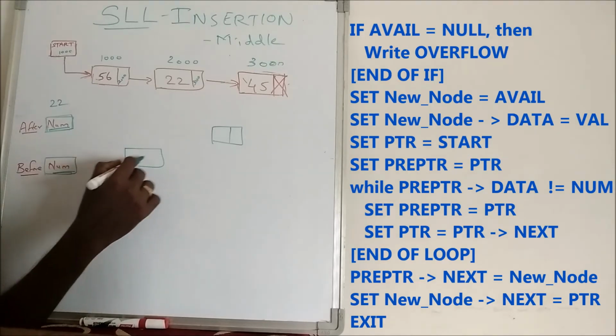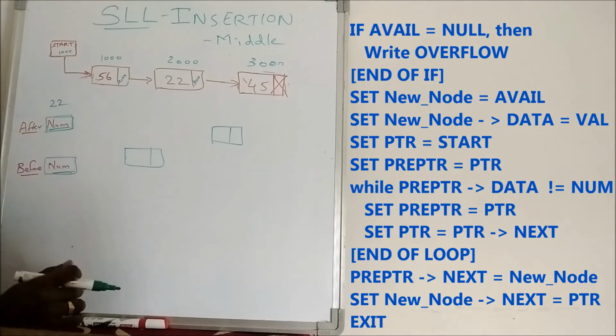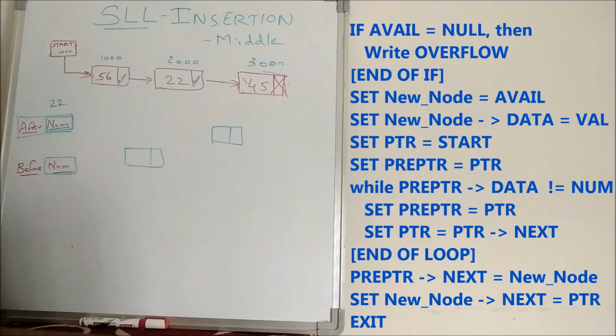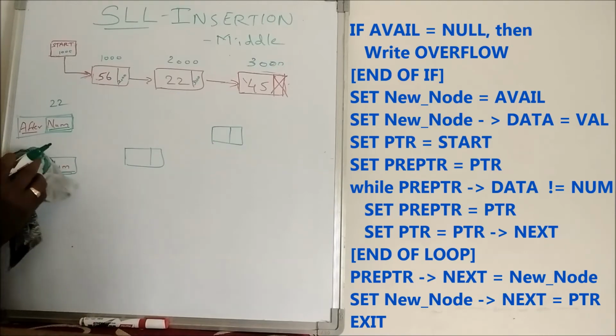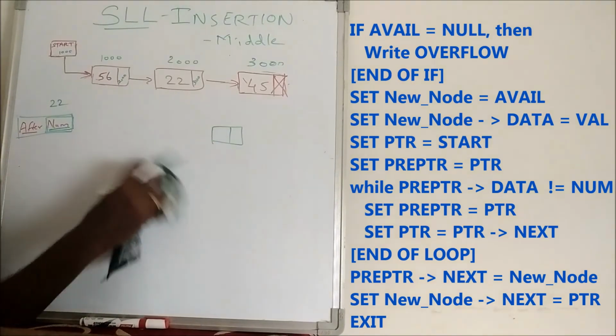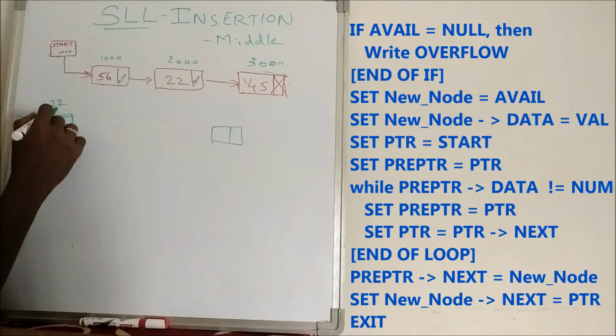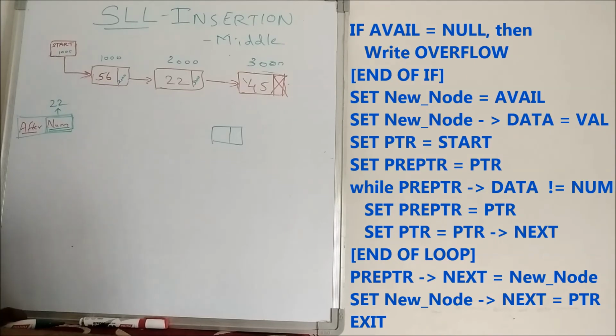So these two variations are there, but here we are going to discuss the after NUM case, and on your own you just explore how to do the same for before NUM. Very slight changes. Now we go for after NUM. Now we are getting an input for NUM as 22.